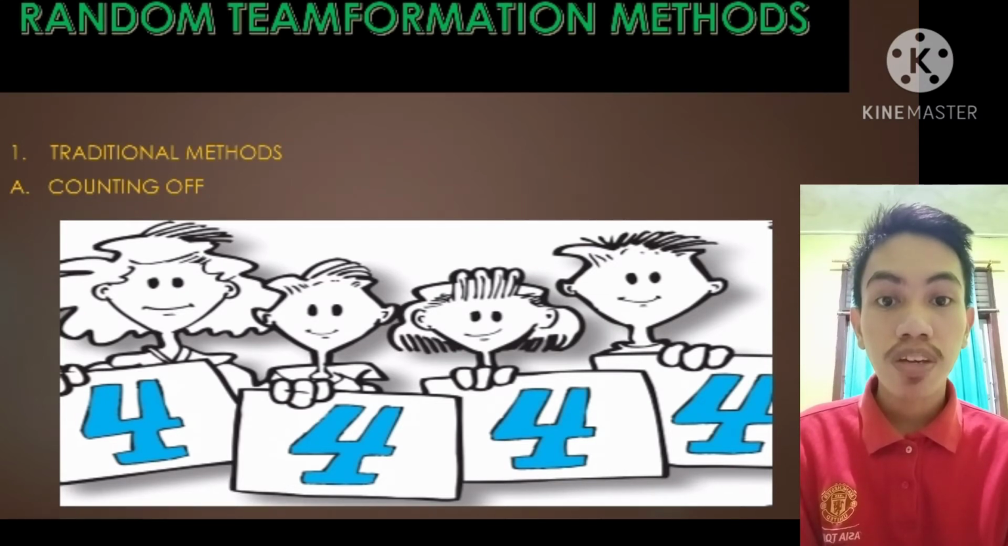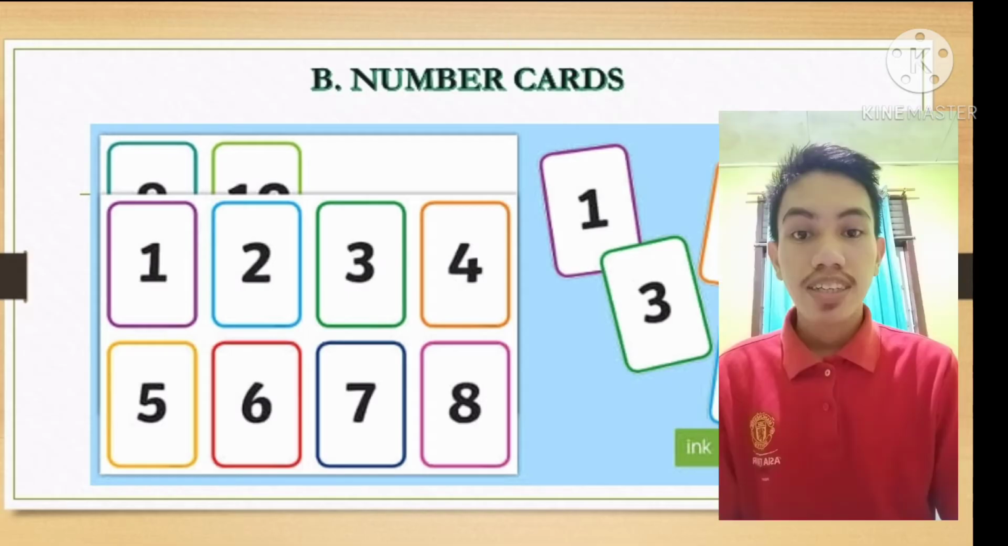For example, there are 34 people in a class, so the students count from 1 to 4 in order to make 8 groups in class. So number 1 with number 1, number 2 with number 2, and so on. The second is number card, the method in which the students are given cards to determine their team in class.